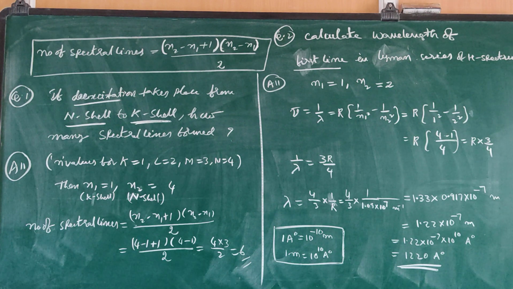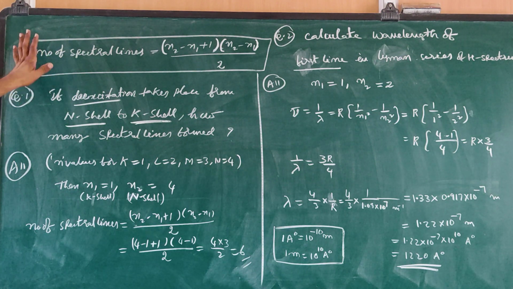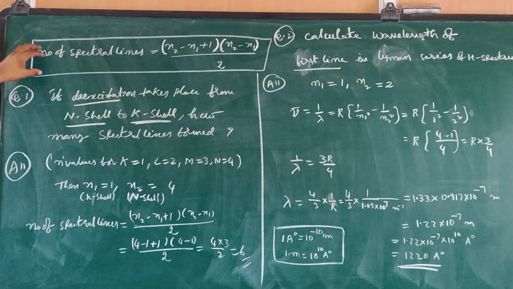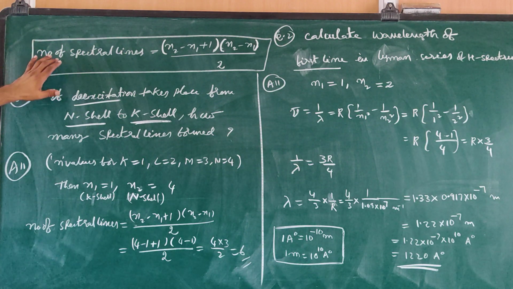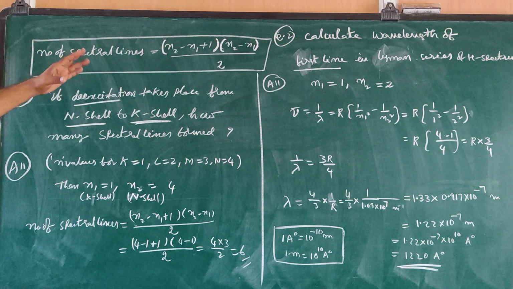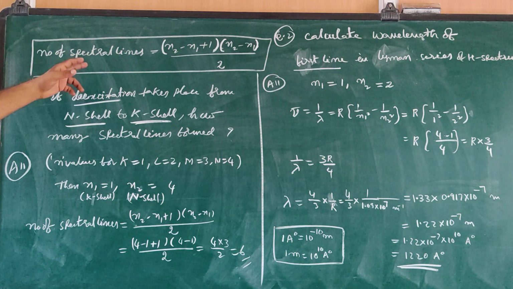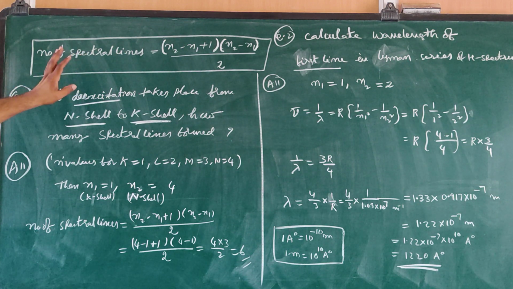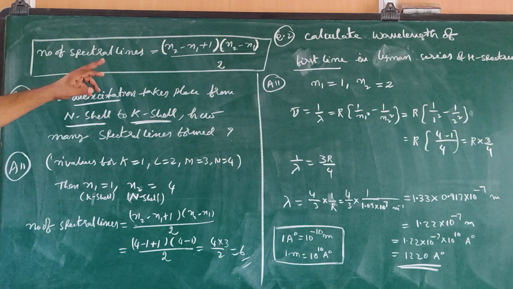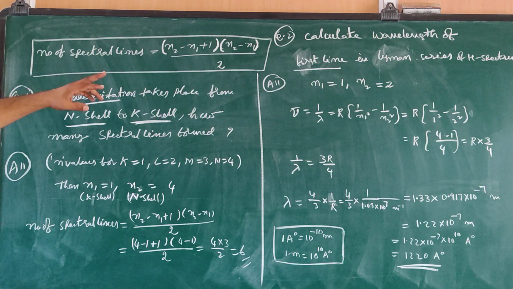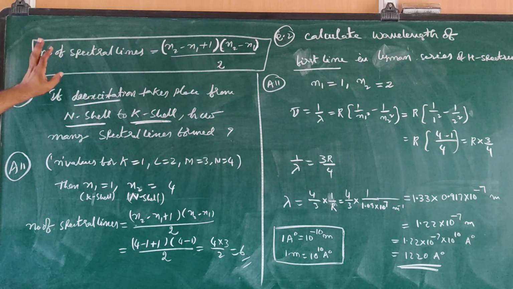Next, here we can discuss some models. Two different models we can face on the Rydberg equation or hydrogen spectrum. The first model, a simple model, is the number of spectral lines. To calculate the number of spectral lines, you can use this formula: (n2 minus n1 plus 1) into (n2 minus n1) by 2.